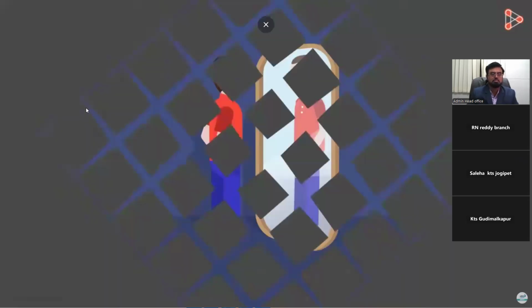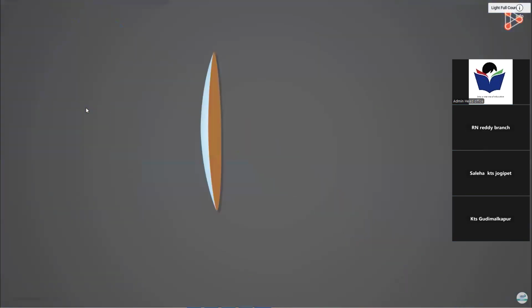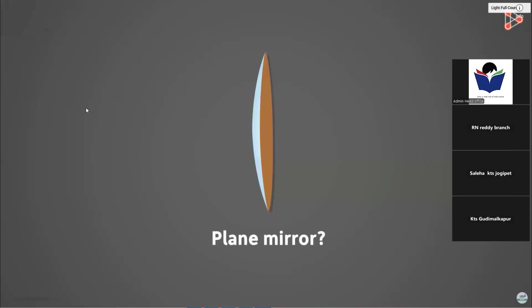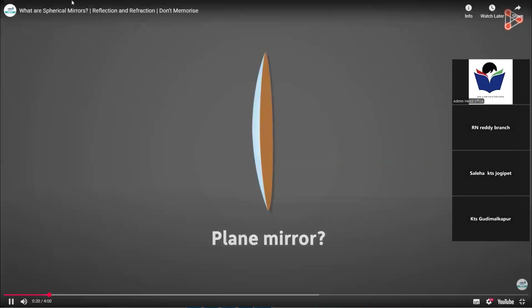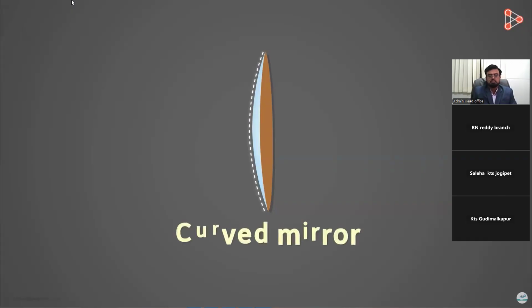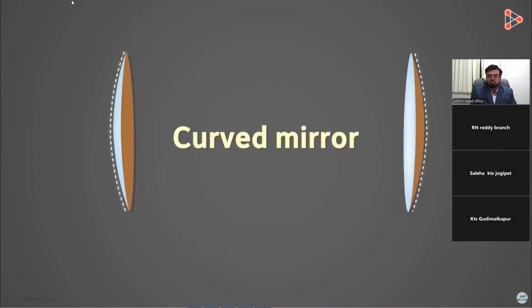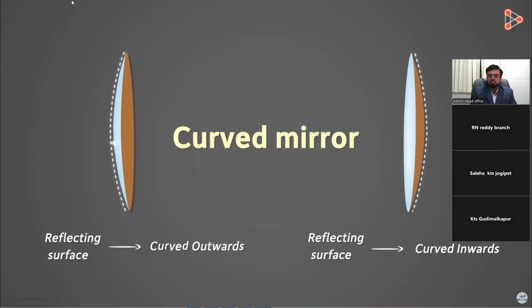Till now, we have been looking at the properties of images formed by plane mirrors. A plane mirror is a mirror whose reflecting surface is flat. What about this mirror? Is this also a plane mirror? This is a mirror as it has a smooth reflecting surface. But this is not a plane mirror as its reflecting surface is not flat. The reflecting surface is curved and hence this mirror is called a curved mirror. What about this one? This is also a curved mirror. The difference between the two is that the reflecting surface of this mirror is curved inwards, whereas the reflecting surface of this mirror is curved outwards.